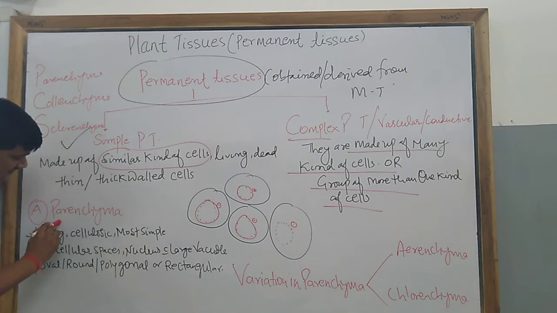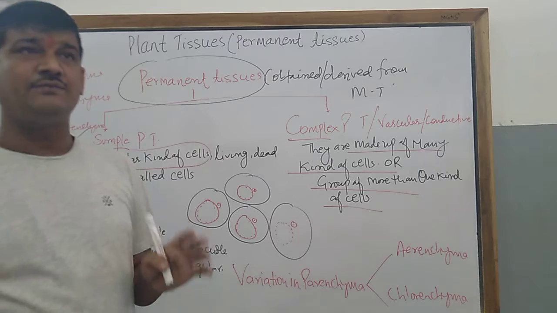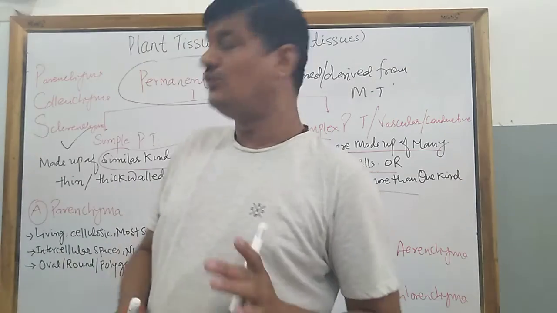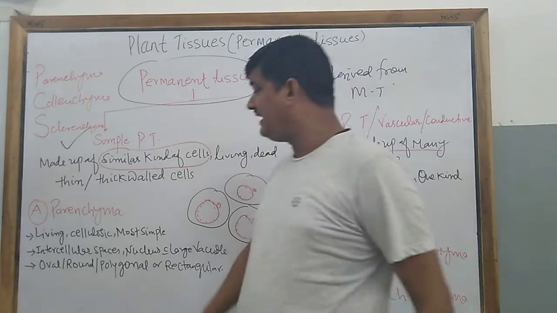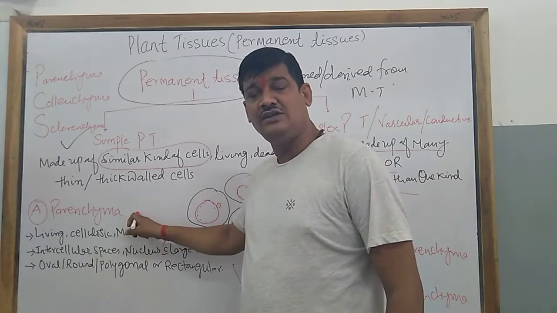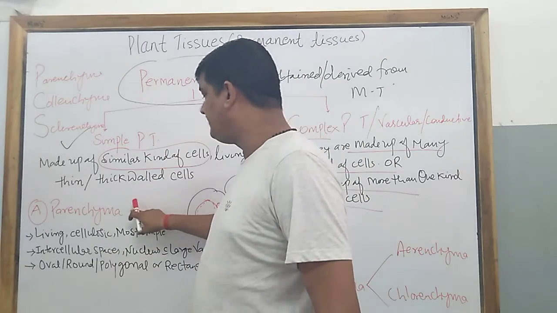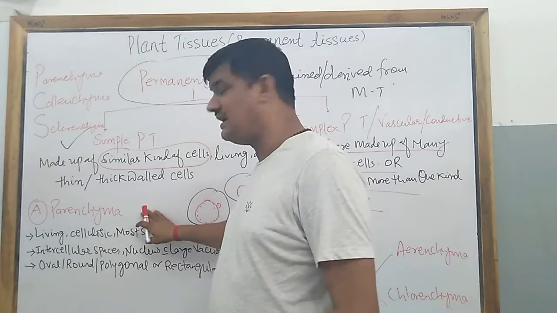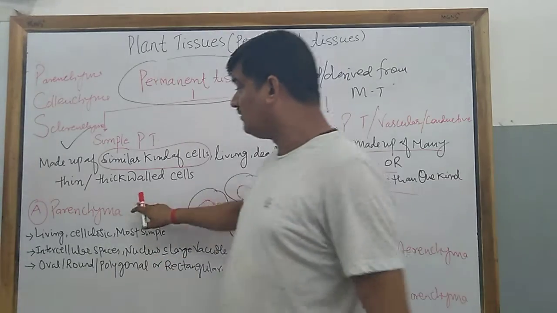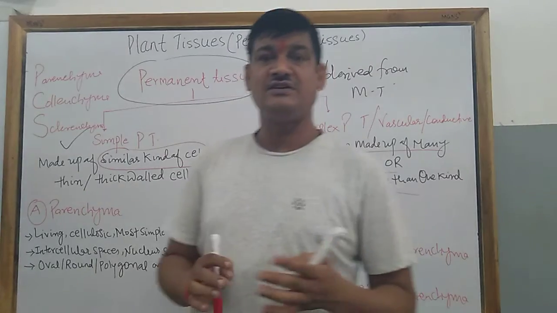So let us see about the parenchyma cells, or parenchymatous cells. It is an example of simple permanent tissue which is very simple. It is a very primitive structure, and this parenchyma tissue is normally found in the root, stem, leaf, and even the cortex part of a plant. Now the question: what is the cortex, what is the pith, what are these structures?